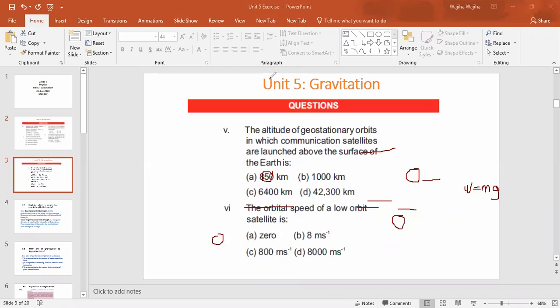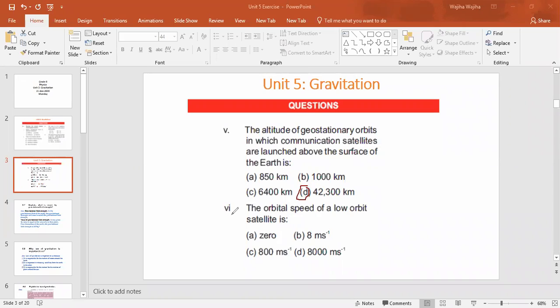Now look at question number 5. The altitude of geostationary orbits in which communication satellites are launched above the surface of the Earth is, class, this is side information that is given in your book. I told you in the previous lecture. What will be the right answer for part 5? 42,300. Yes, the right answer is option D, 42,300 kilometers. This is side information which is given in your book.